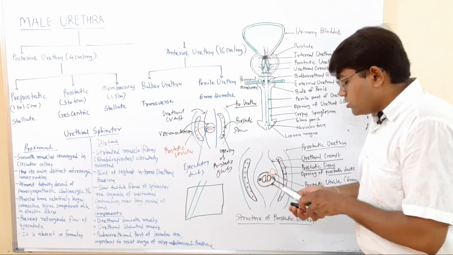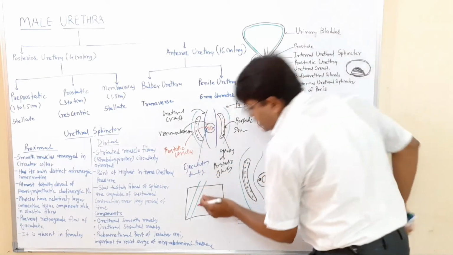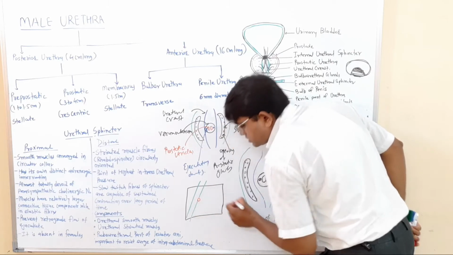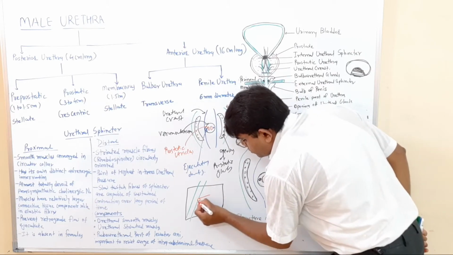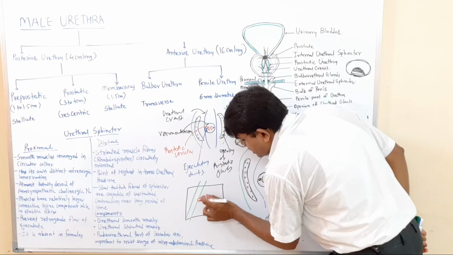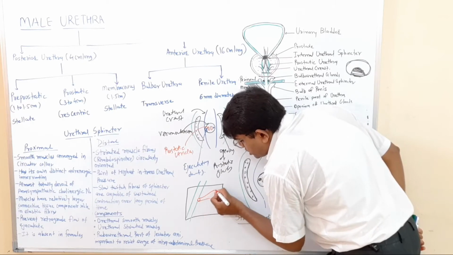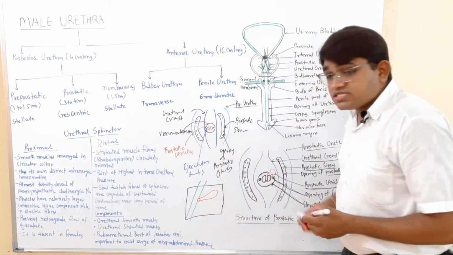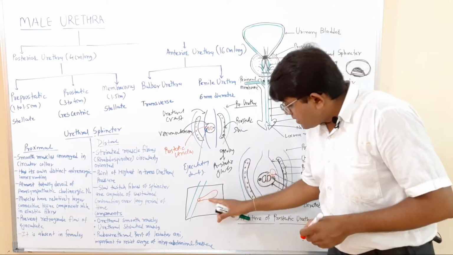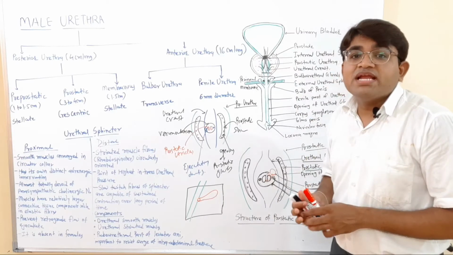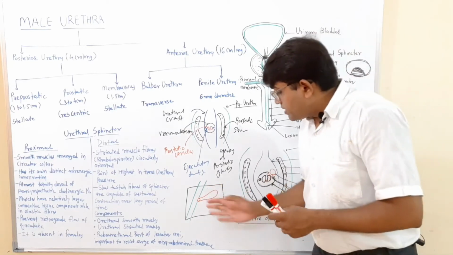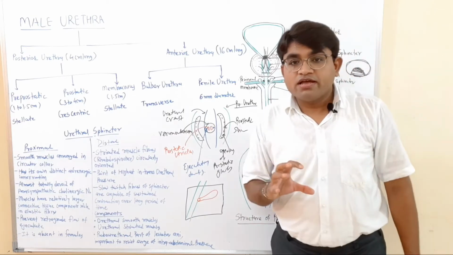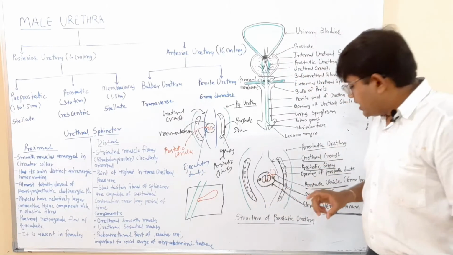On its posterior surface there is an opening of the prostatic utricle. The prostatic utricle is a blind sac which is present in the median, posterior to the median lobe of the prostate.